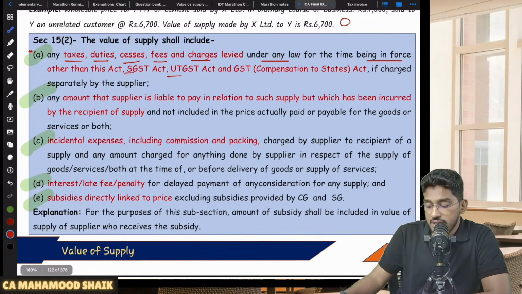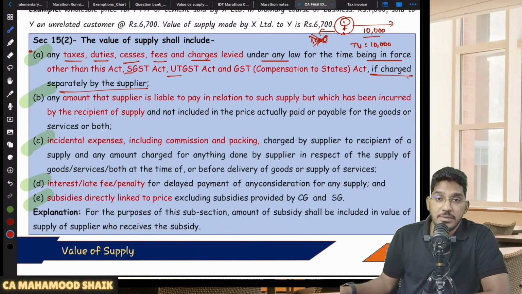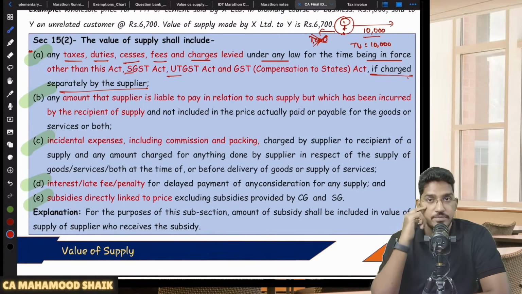So sometimes they will try to confuse you on these minute details. Many students will make the mistake. So there is a supplier who has given an immobile property on rent for a monthly rent of 10,000 rupees. Now this supplier is making the payment of municipal taxes of 1,000 rupees to the municipality, which he is not collecting from the recipient separately. So you tell me, here transaction value is 10,000 rupees. Should I add that municipal tax also? No. Why? Because they clearly say here, if charged separately by the supplier, if the supplier is separately charging in addition to the consideration, then only you have to add it to the value of supply.